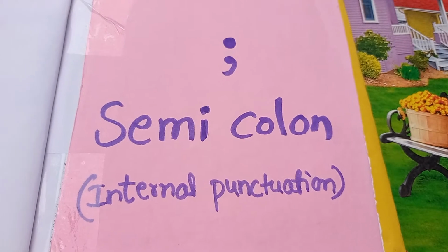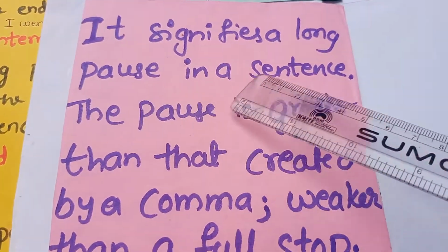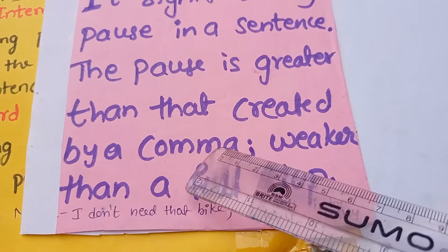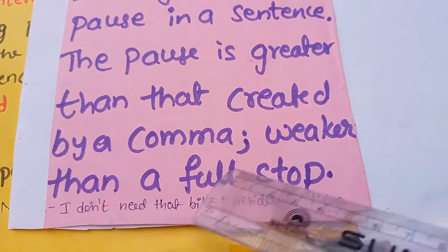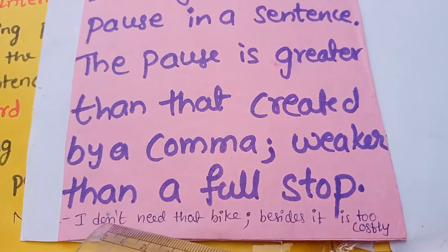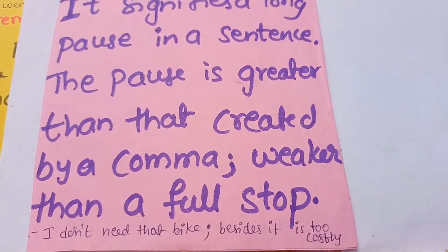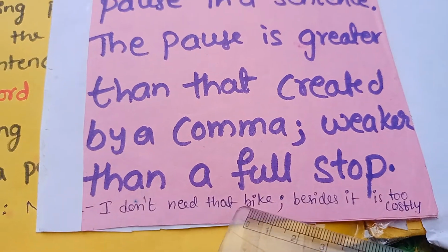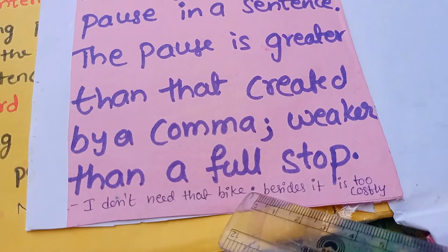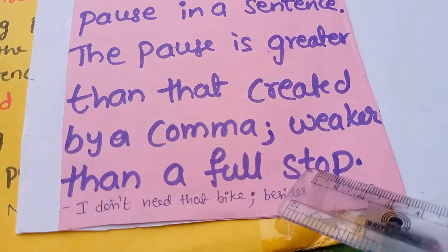Next internal punctuation mark is the semicolon. It signifies a long pause in a sentence. The pause is greater than that created by a comma, weaker than a full stop. So here, see the example. I don't need that bike; besides, it is too costly. So in this sentence, this symbol is greater than a comma and less than a full stop.